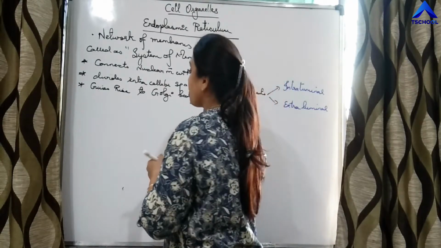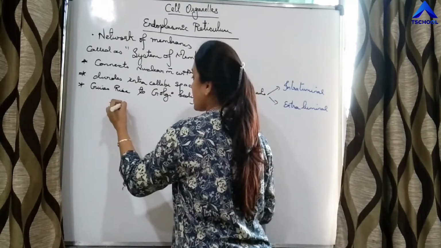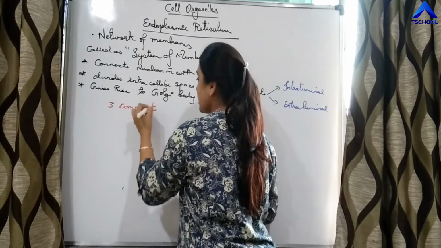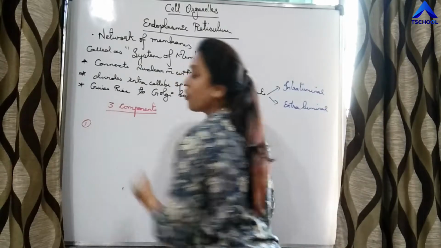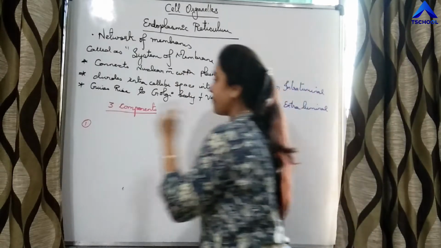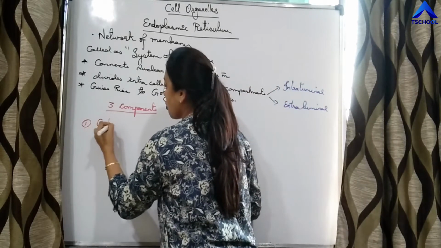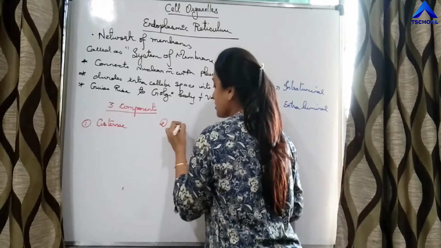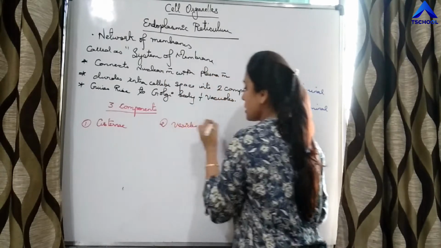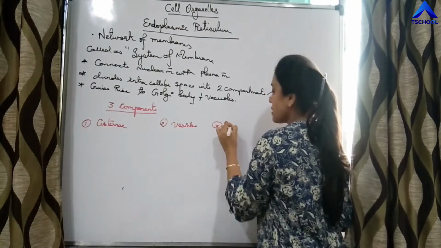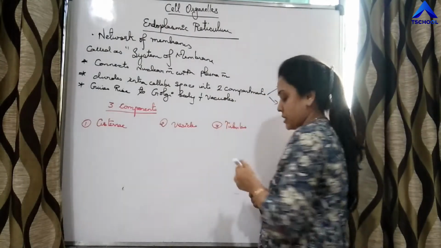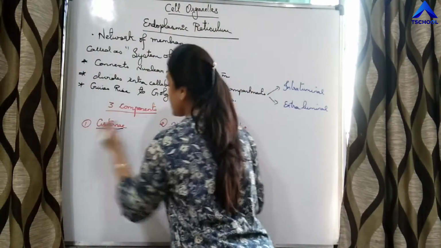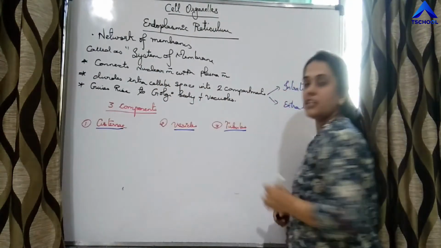It consists of three components. Which are the three components of endoplasmic reticulum? The first one is called cisternae, the second is vesicles, and the third is tubules. So these are the three components: cisternae, vesicles, and tubules.